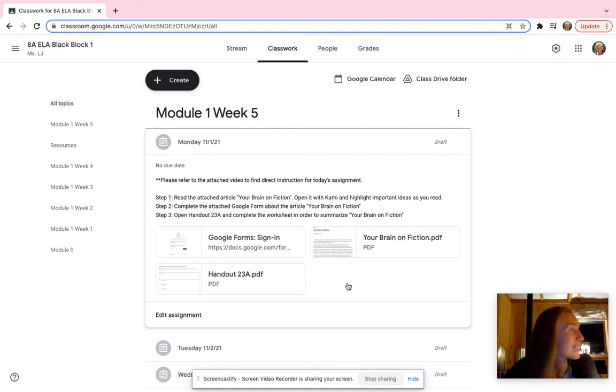Baby Darby is serenading us from upstairs. It's bedtime. Okay, so you have step 1, step 2, step 3. So you're going to start by reading this article. Then you fill out the Google form with those 6 questions using complete sentences. And then you complete handout 23A right here.